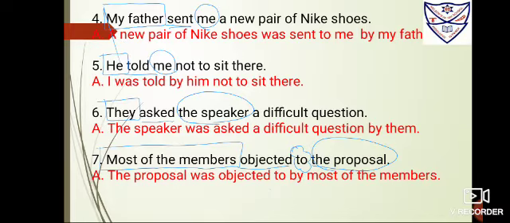Bring this ahead, because I'm not talking about shoes, I'm talking about a new pair. Pair is singular, so I'll be using was. It is a new pair of Nike shoes was sent. To whom? To me. Now you bring this first object. Add the fourth step, by, and then by my father. So it becomes: A new pair of Nike shoes was sent to me by my father.